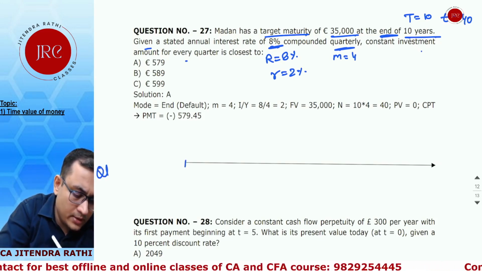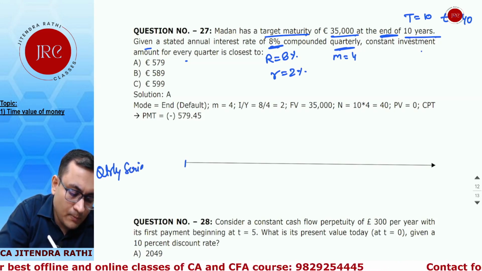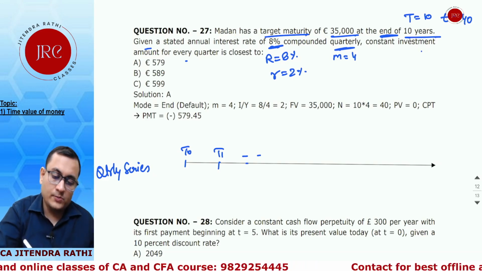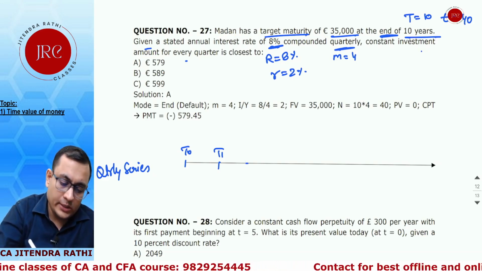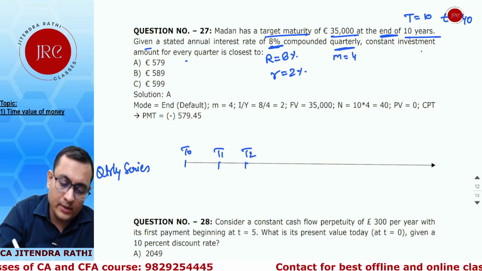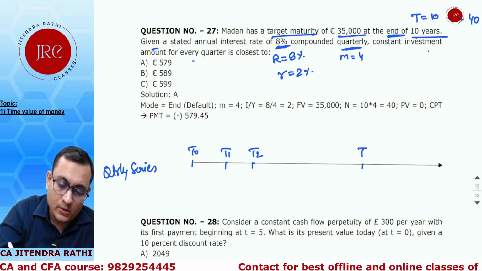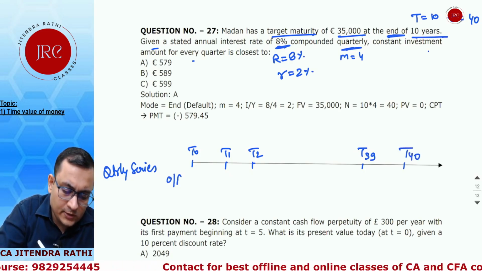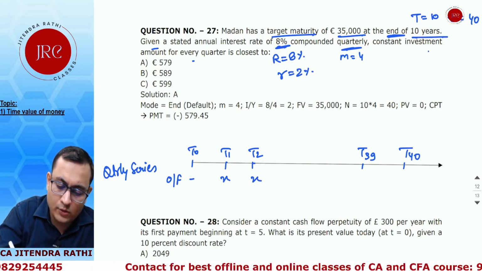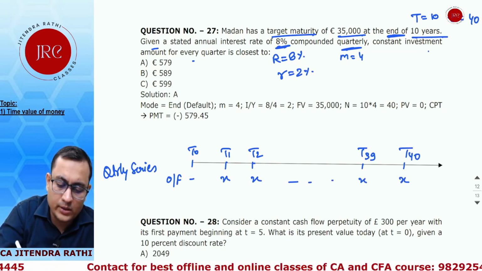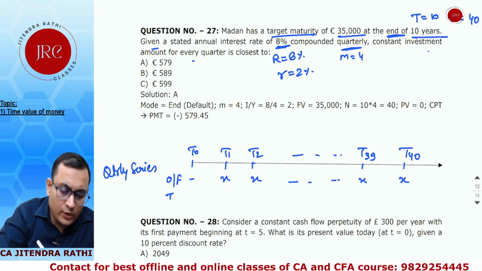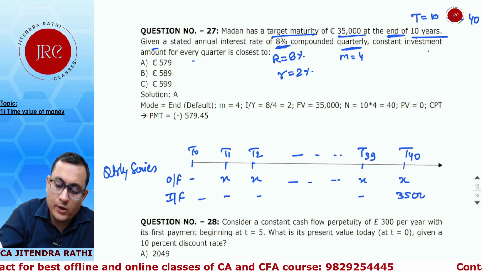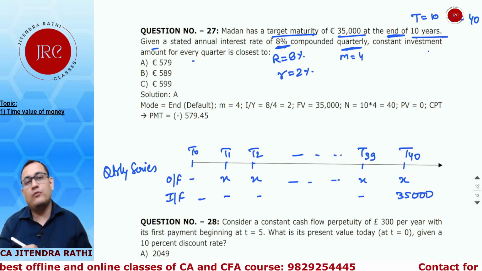Again, this is now a quarterly series. So this is your T0, 1. When is the first payment done? Nothing is mentioned, and when nothing is mentioned, it is every period end. So 39 and 40. The outflow is at the first quarter end, the second quarter end, the 39th quarter end and the 40th quarter end. The inflow required is 35,000 at the end of the 40th quarter, that is the end of the 10th year.